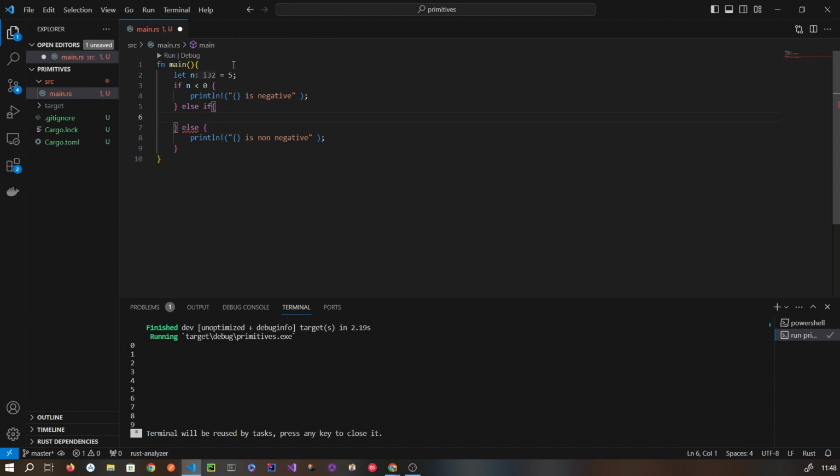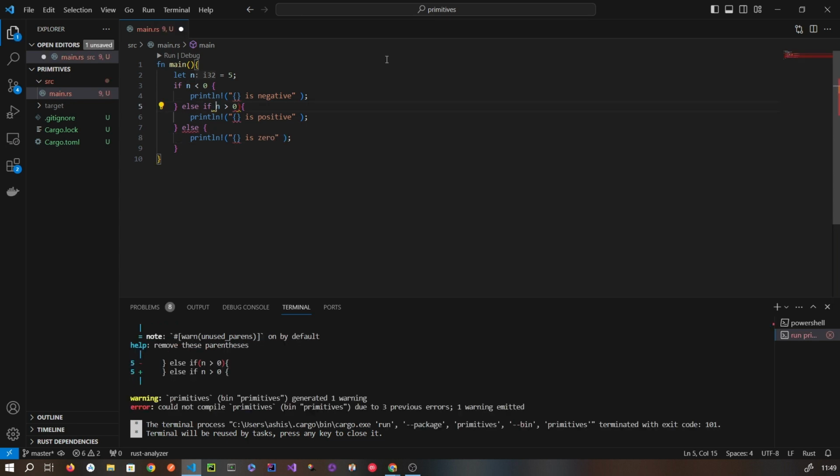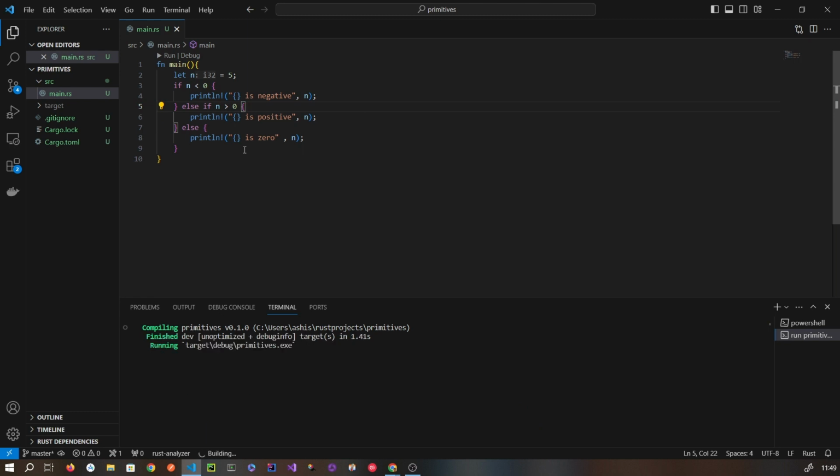And here I need to write another condition. So here it will be positive and here it will be 0. Sorry, my bad, I just mentioned it and I forgot. Let's run this code. So this was about if and else.